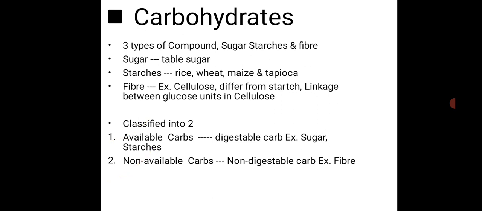Non-available carbohydrate means non-digestible, the body does not break them down into smaller units. For example, fiber is a non-available carbohydrate, our body does not absorb fiber because it is non-digestible. If it is not broken down into smaller units, how can our body utilize it? That's why it is waste material. It is waste, but very useful. This fiber passes out in the stool. But it is very important for our body. How? We can see now.